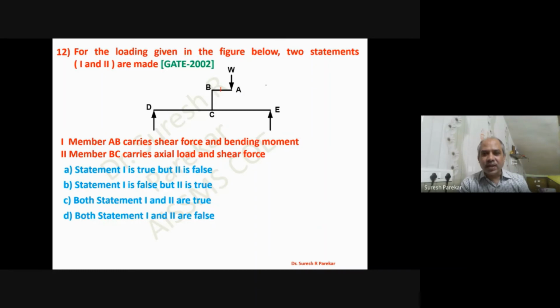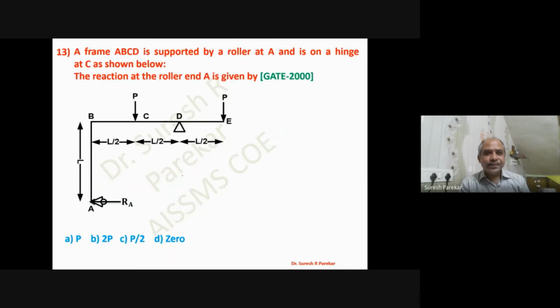So if we draw only BC and the equivalent force, you can see this will be W, and whatever moment we get due to this W. So we have moment and axial. So the second is wrong and the first is true. So statement 1 is true but 2 is false. So we have option A.